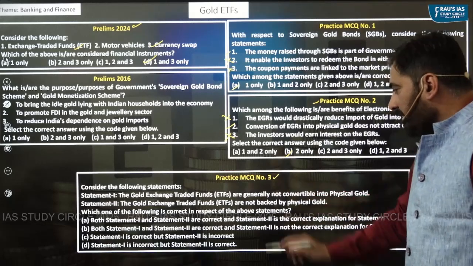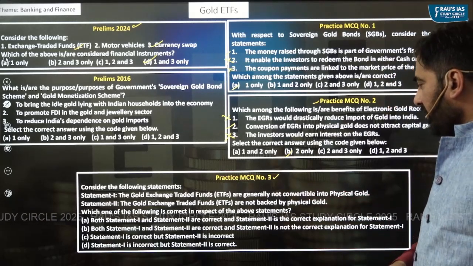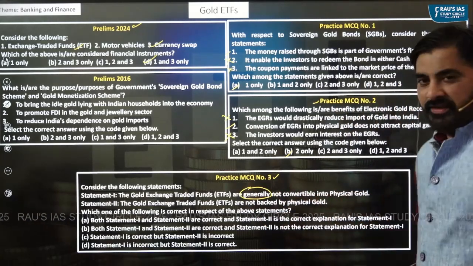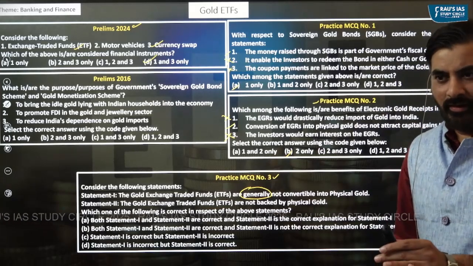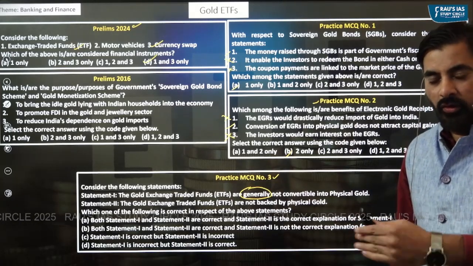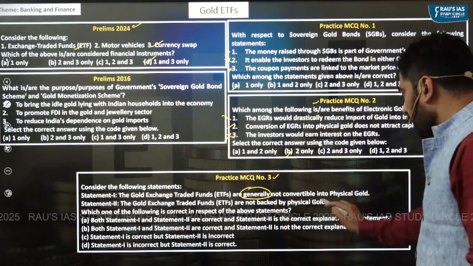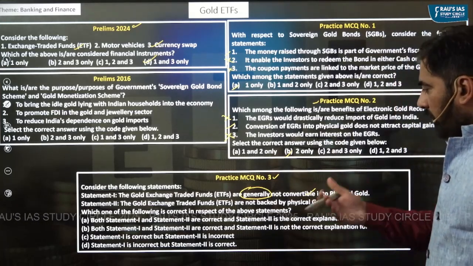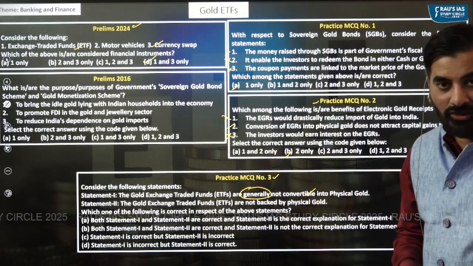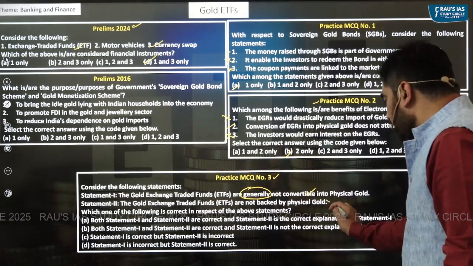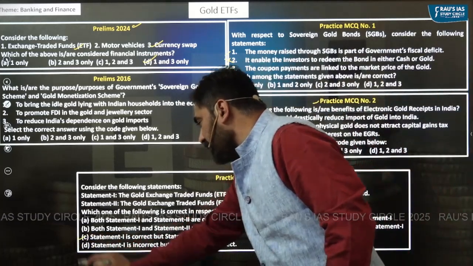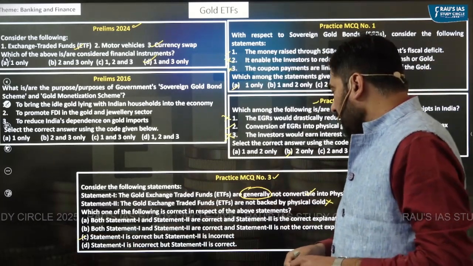Coming to the third practice question, the gold exchange traded funds are generally not convertible into physical gold. Generally, in most of the cases, you cannot convert your gold ETFs into physical gold. You can do so only if you're a large investor, right? So the first statement is correct. The gold exchange traded funds are not backed by physical gold. They are actually backed by physical gold, right? So the second statement is incorrect. So the right answer is C. Statement 1 is correct, but statement 2 is incorrect.